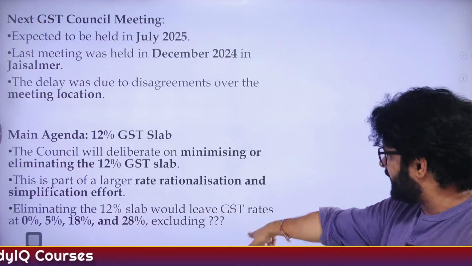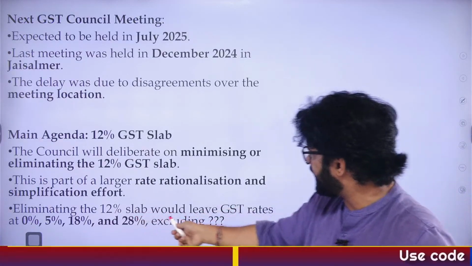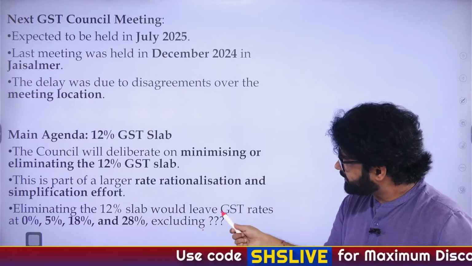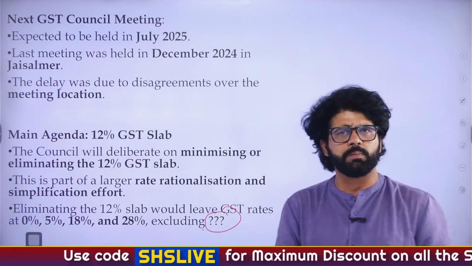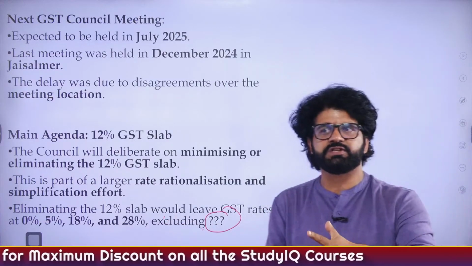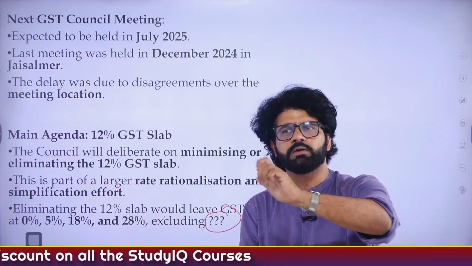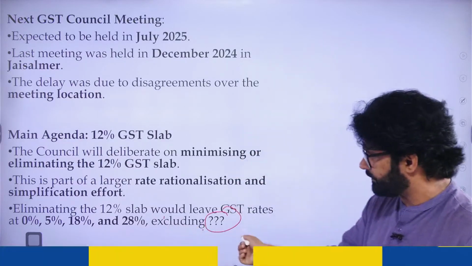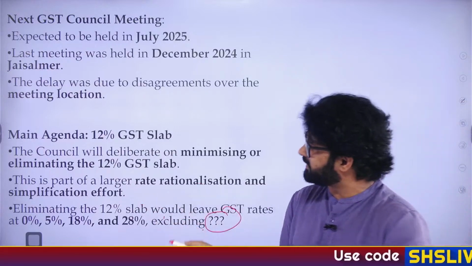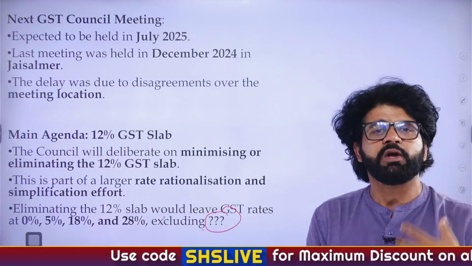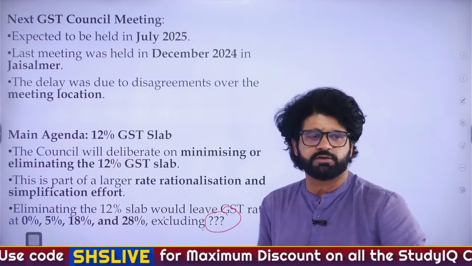They will minimize the 12% GST slab, and then slowly and gradually they will do away with it. And that is what they are discussing. Eliminating the 12% slab would leave GST rates at 0, 5, 18, 28, excluding... Now there is a question mark here. Why is there a question mark? Because these are not the only taxes in the GST slab. Apart from that, there are certain cesses which are applied on diamonds, etc. So there are some exceptions. Excluding that exception, these are the tax slabs which we have: 0, 5, 18, 28 and 12 also. But we are thinking about doing away with this 12% slab.